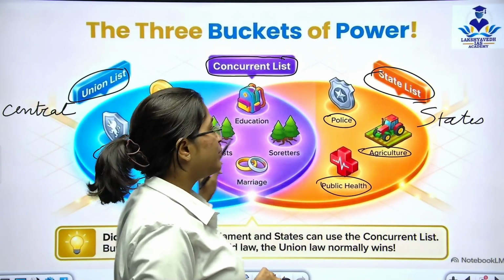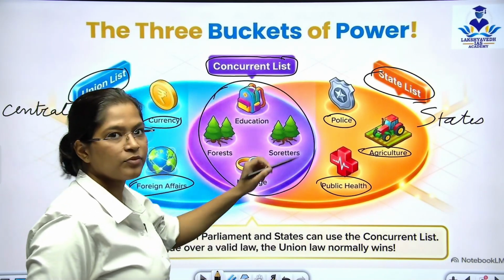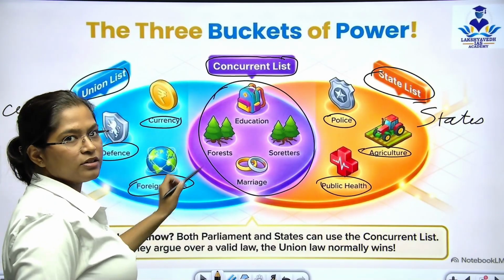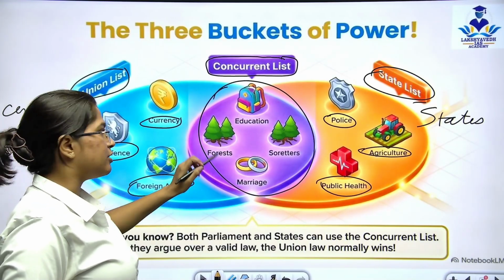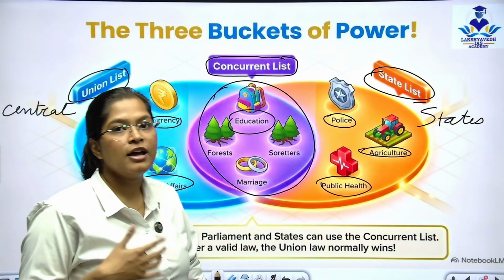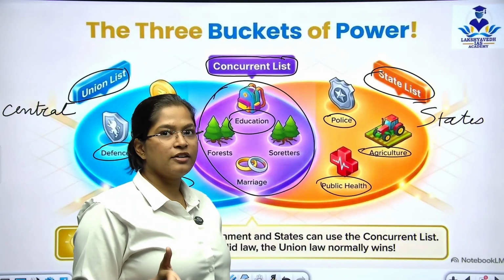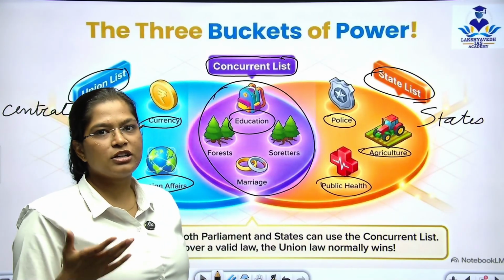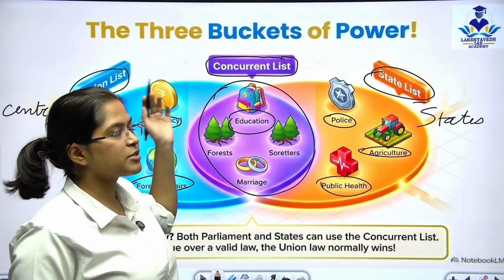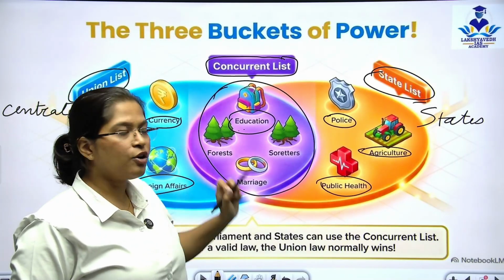After that, between both these, we have the concurrent list. Okay. This is the central, this is the state, and this is the concurrent list. The concurrent list includes first of all education. As we have seen all this protest happening around, the NTA related protest, and the resignation of Dharmendra Pradhan ji that we saw, that also comes under the concurrent list because education falls under the concurrent list.